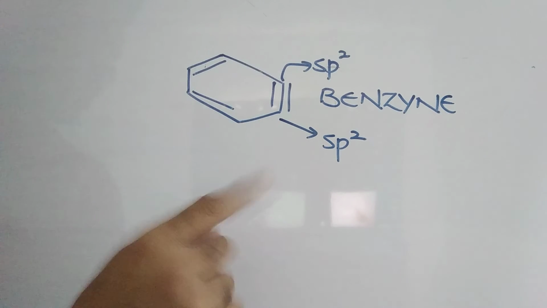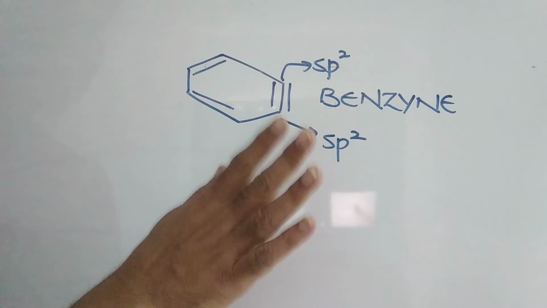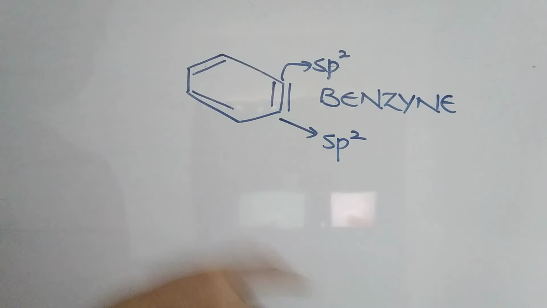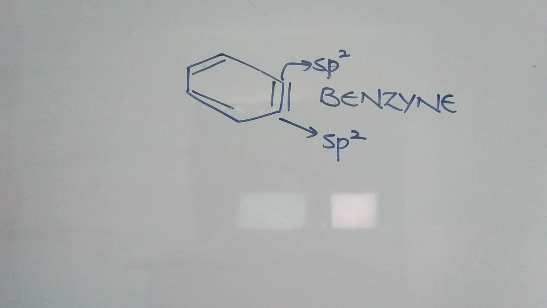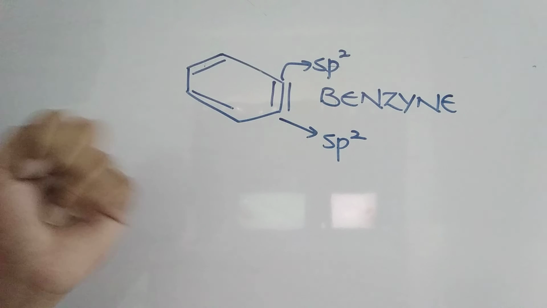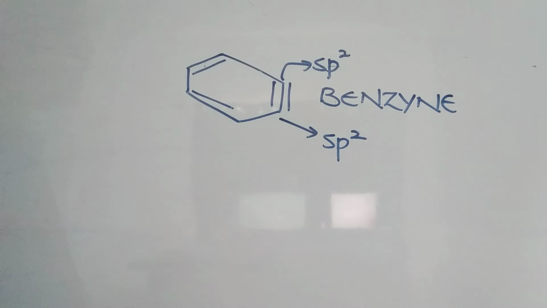One very important question in your regular examinations. Now, benzyne: all carbons are sp2 only. Don't take these 2 carbons as sp. Your first option will be like that only: 4 carbons sp2, remaining 2 carbons sp. Blindly we go with that option because we can see the triple bond here, and we know that triple bond carbons are always sp hybridized. Here one very special thing is that hybridized orbitals form a pi bond. Generally, hybrid orbitals always form sigma bonds only. That is one important point. But in this case, hybridized orbitals form a pi bond also. So in benzyne, all carbons are sp2, like benzene. One very important exception.